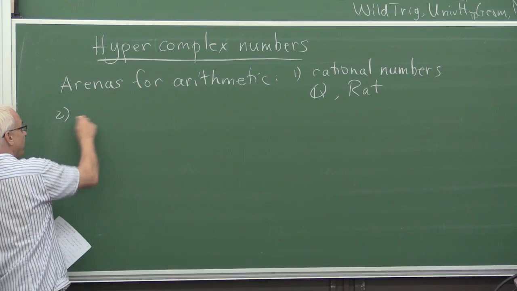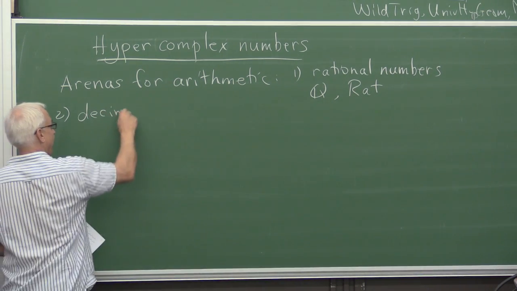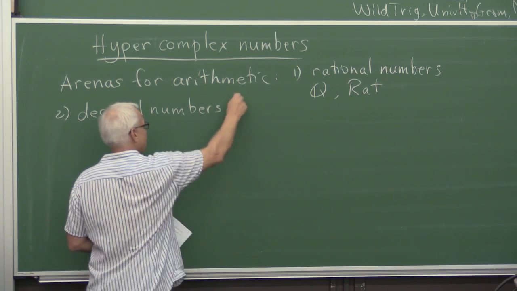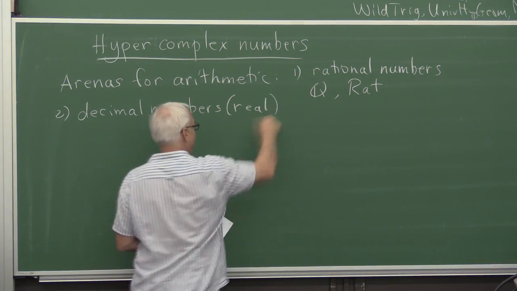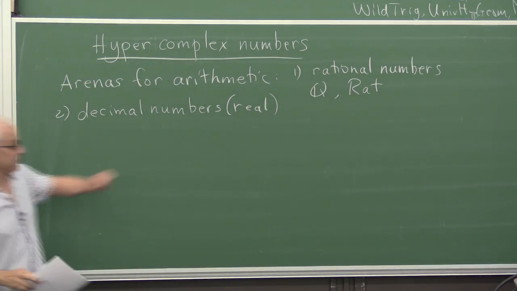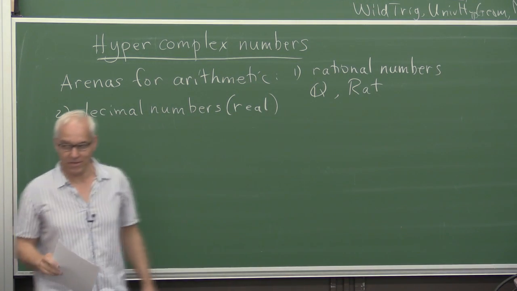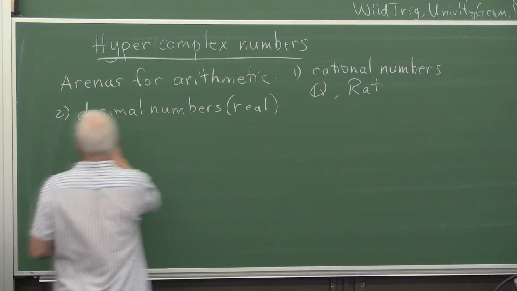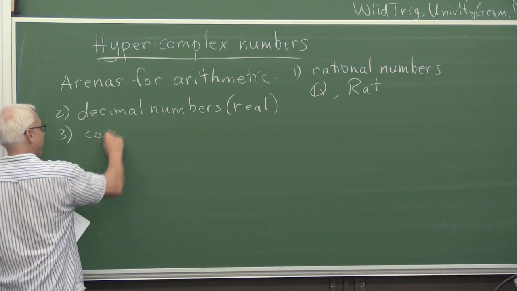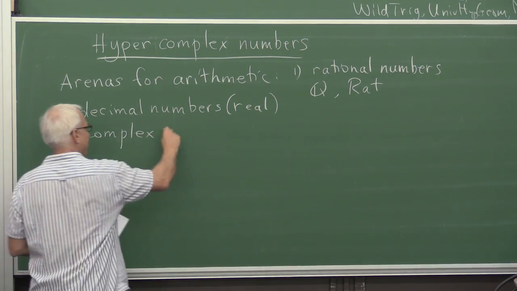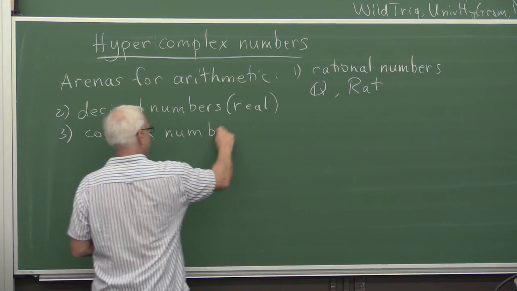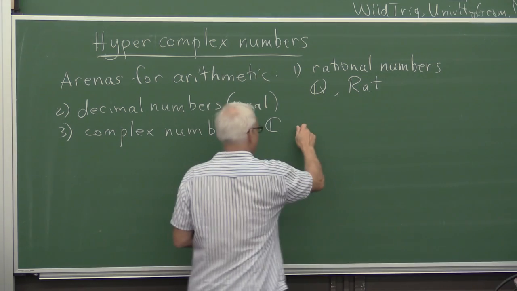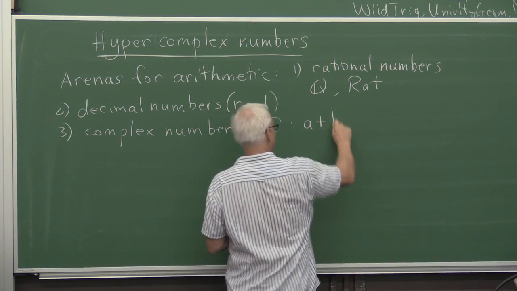And we have decimal numbers, which are often called real numbers, although I myself have some problems with the foundational aspects of real numbers. And there are then complex numbers, usually denoted C, where we're talking about things of the form a plus bi.